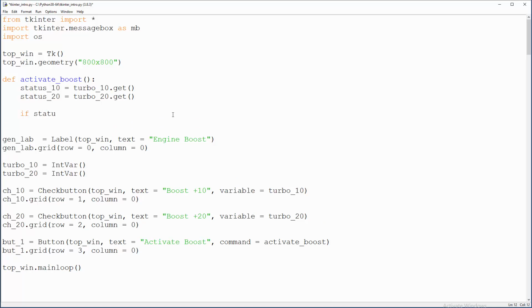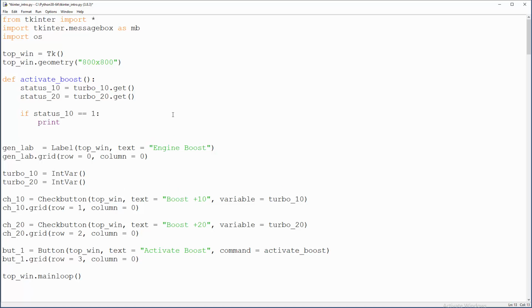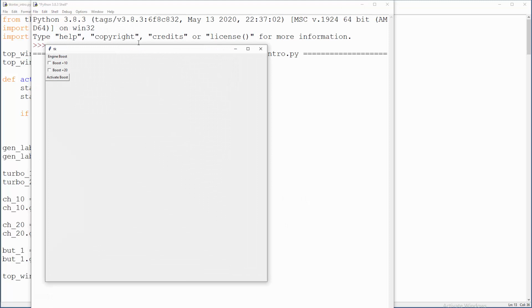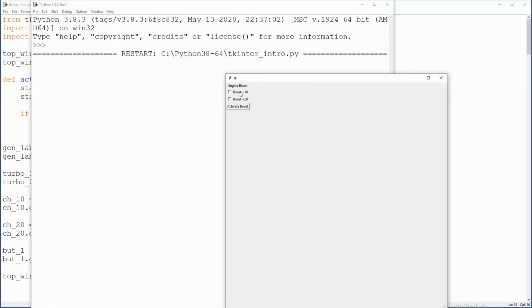So if status 10 equals 1, I will print boost plus 10 activated. Yeah, let's test it. If nothing is clicked here, then this will not yield any kind of result, but when I click this thing, then there you go, everything is fine.